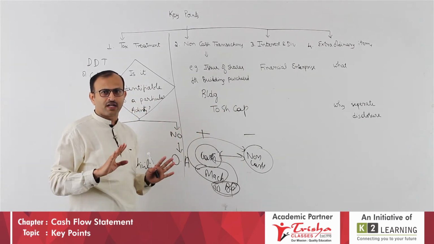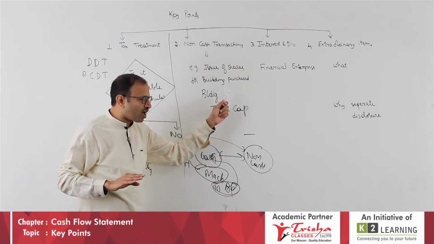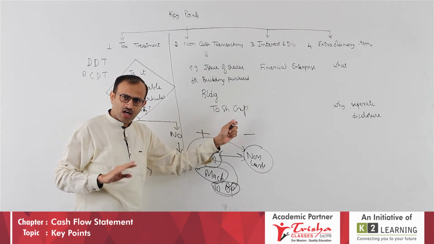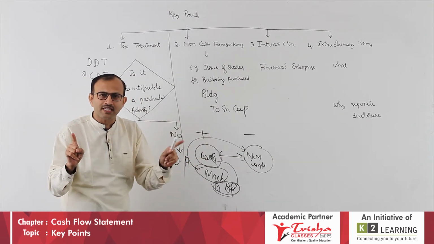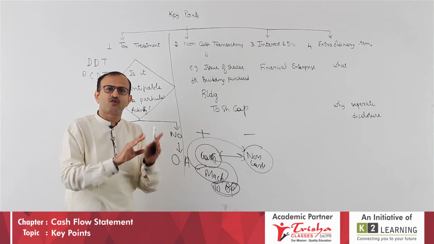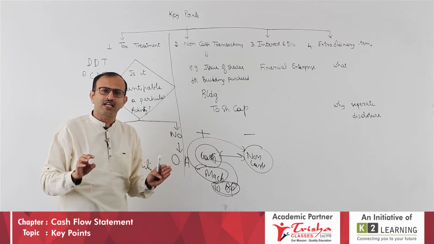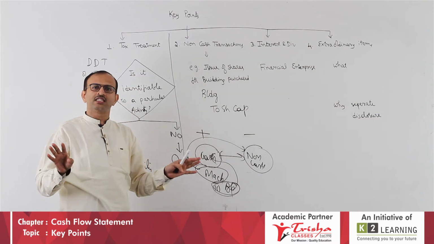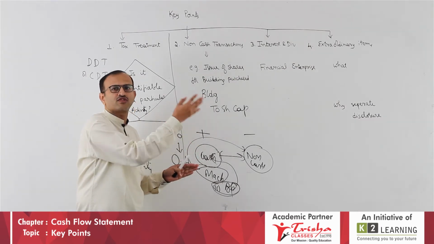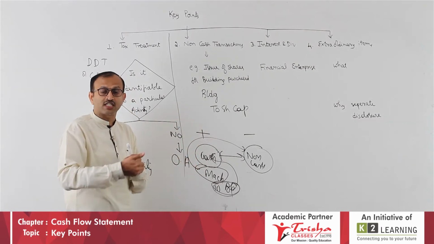That way you remember. But here, this is non-cash and this is also non-cash, therefore no flow of cash at all. Plus and plus, there is no electricity flow. Similarly, if both are non-cash or both are cash, then there is no cash flow consideration.